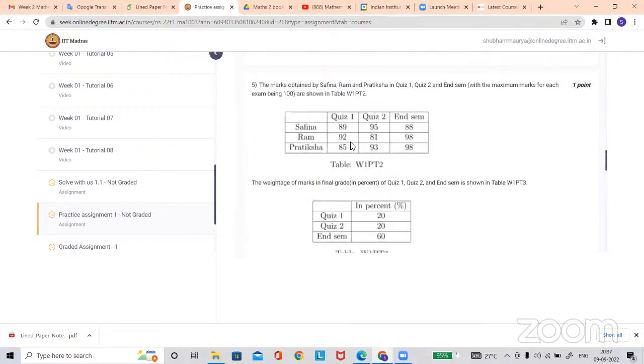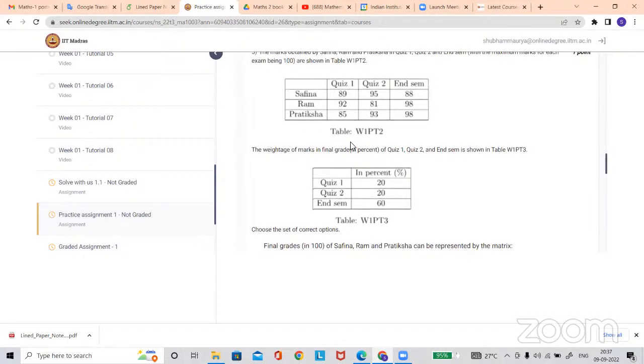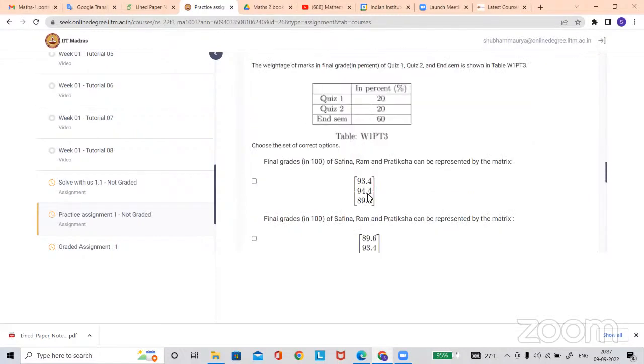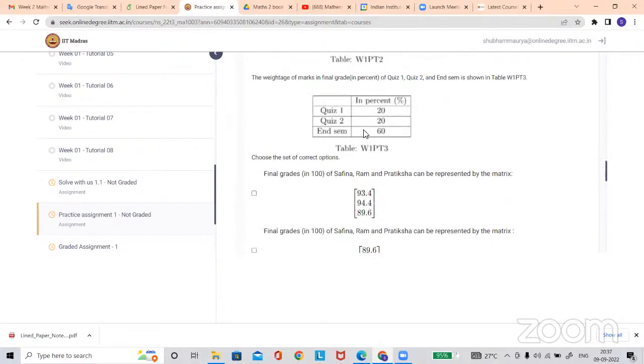I found the weightage: 20% of 89, 20% of 95, and 60% of 80. I added all three of them and got something, but I couldn't find any option matching my answer. You get the second option.